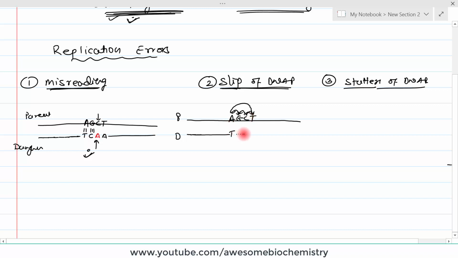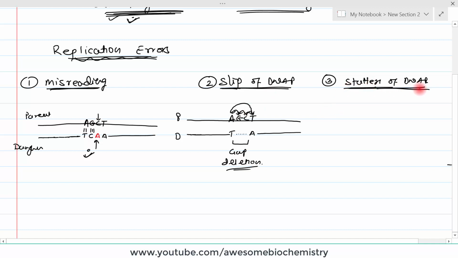So what will happen? There will be a gap, and as it jumps directly over the thymine, it adds A and then synthesis goes on. So here we can see in the daughter strand there is a gap, or you can say a deletion like mistake. This type of mistake is also known as a replication error, as it is carried out by the DNA polymerase.